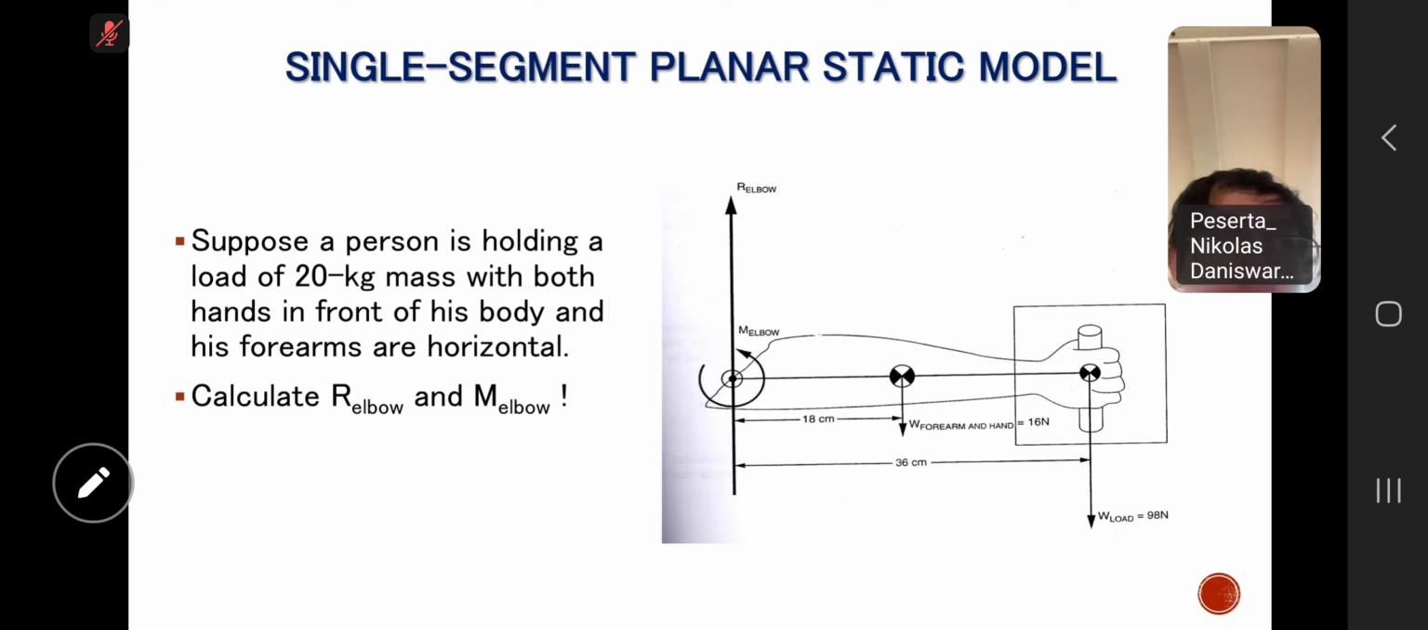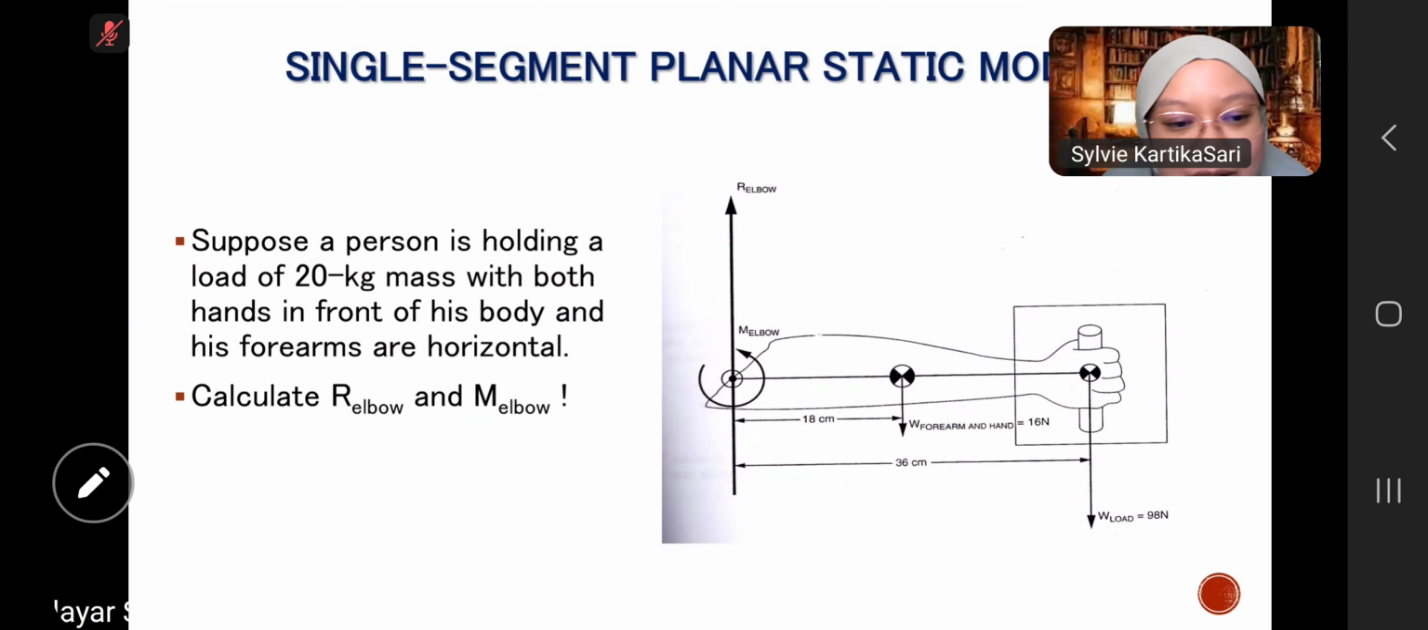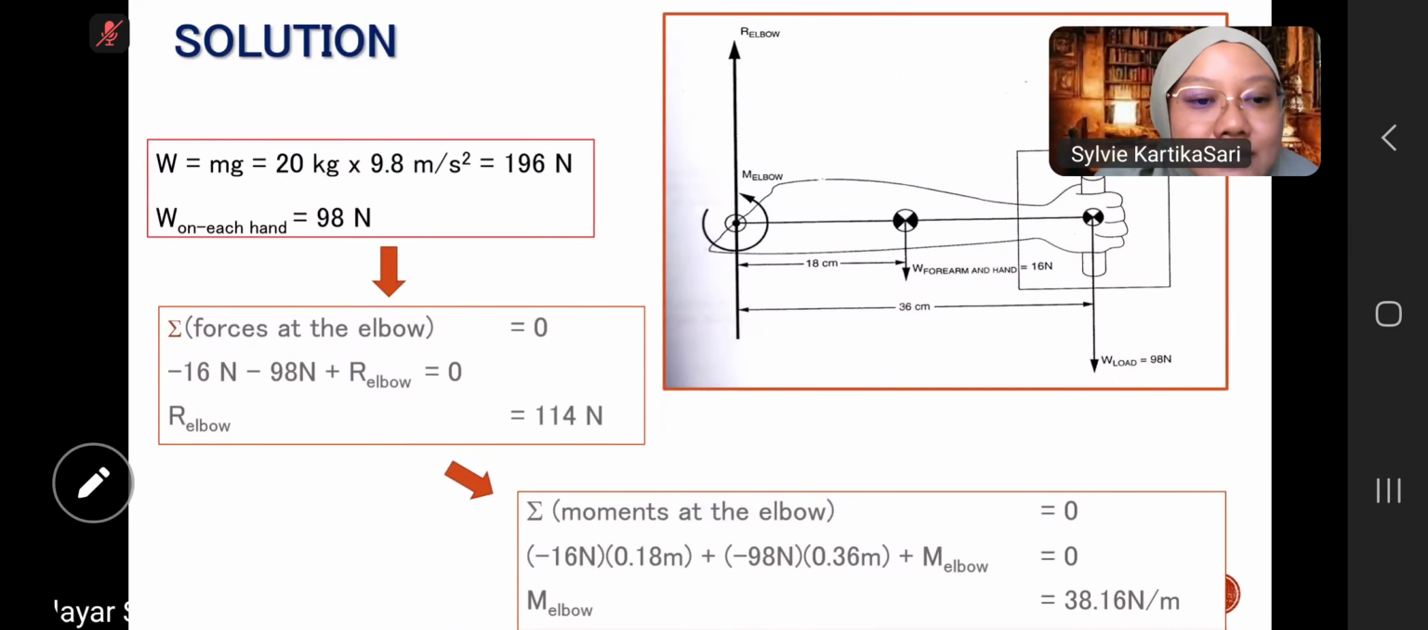Is it 38.16? Yeah, good. All of you are clever. Okay, thank you, it's the right answer. First, we calculated the weight for each hand. This is static. Then we calculated the forces at the elbow, so it must be equal to 0.